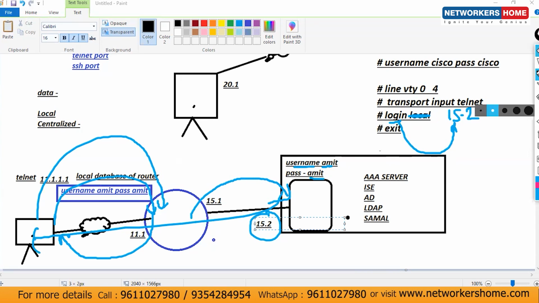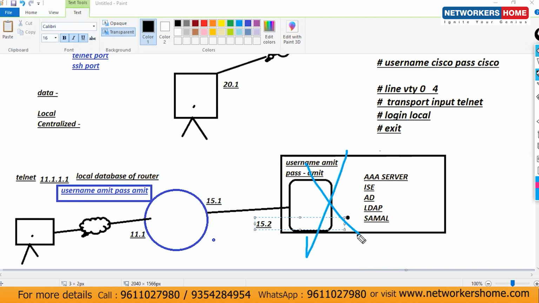But in your syllabus, we don't have this concept. So we have which database? Local database. Why have I explained this? Just to make you understand the difference between centralized and local database. So which database do we have to use? We always have to use the local database, and the local database is always present where? On the device.